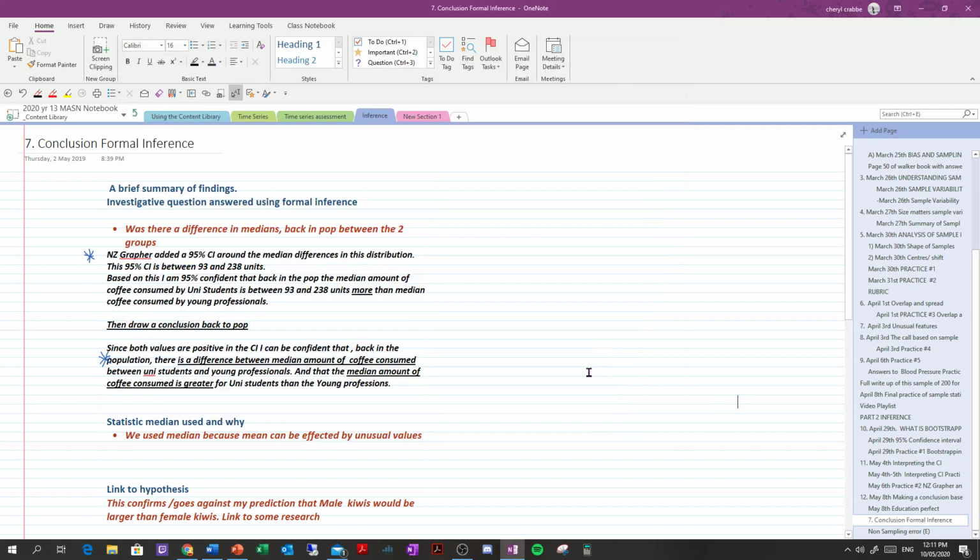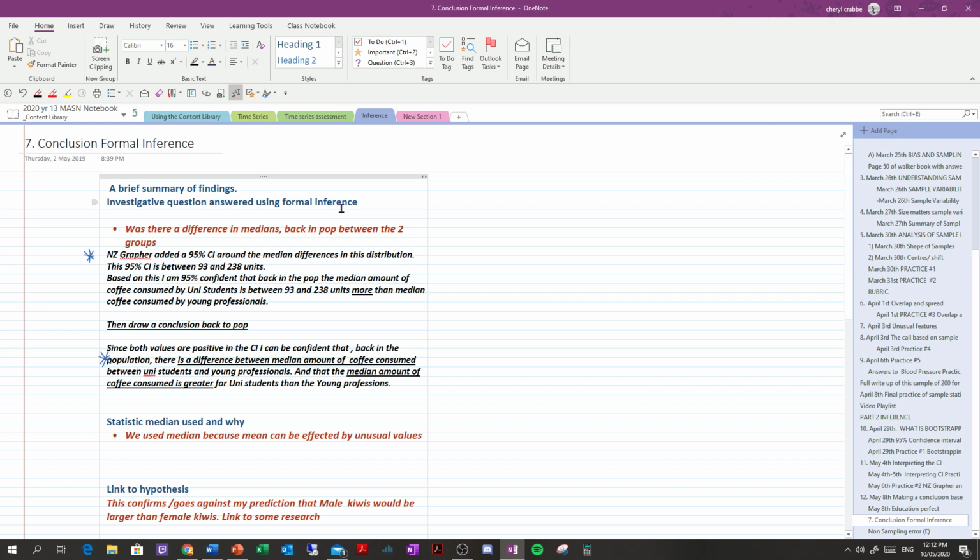Okay, we're just going to have a look at how we move from achieve to merit and excellence, particularly in the conclusion, because we'll talk about the other elements, but since we're on conclusion and formal inference part of the assessment, this is going to be really important to whether you're going to get past achieved or even get achieved at that point. So first of all, in your conclusion, it has to have a brief summary of findings, and you have to answer your investigative question.